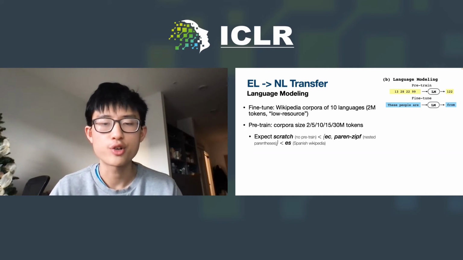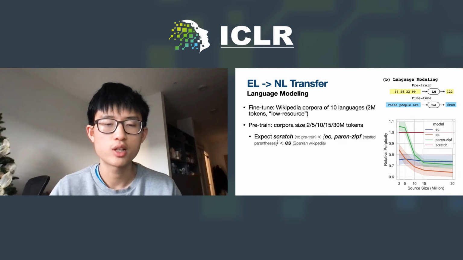For pre-training, we use three source languages: EC, an emergent language corpus; Paren-zip, a regular language corpus of Latin parentheses; and lastly ES, a Spanish Wikipedia corpus, as the upper bound of the two previous non-natural language corpora. The plot shows perplexity relative to scratch, which means no pre-training.